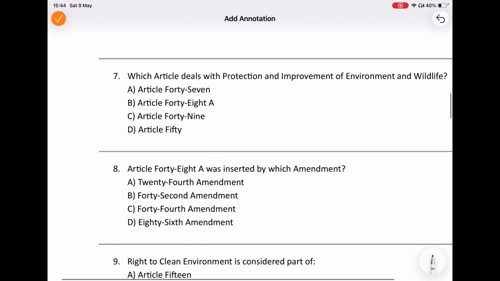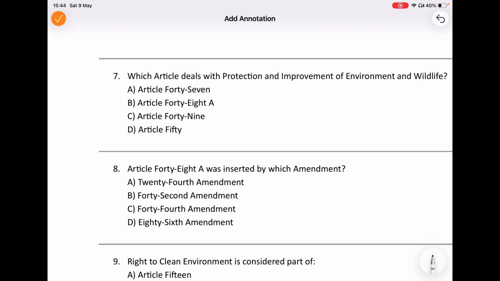Okay, let's move on now. This is an important environmental law question for all judiciary exams. The question is asking which article deals with protection and improvement of environment and wildlife?